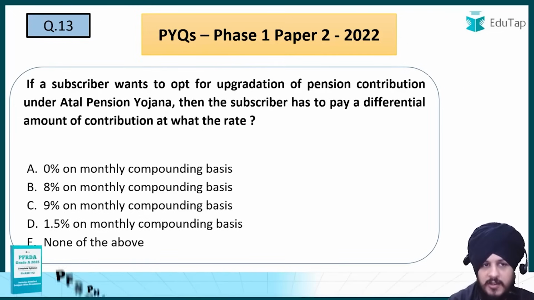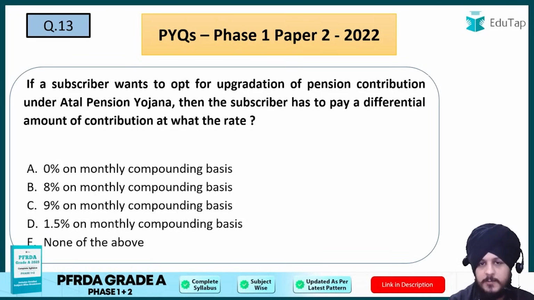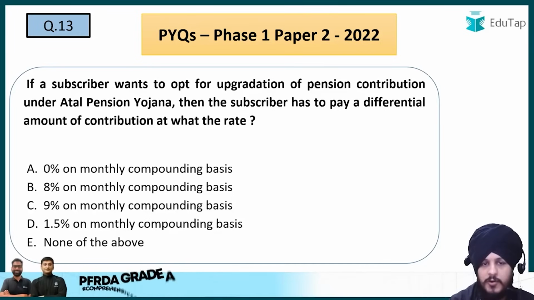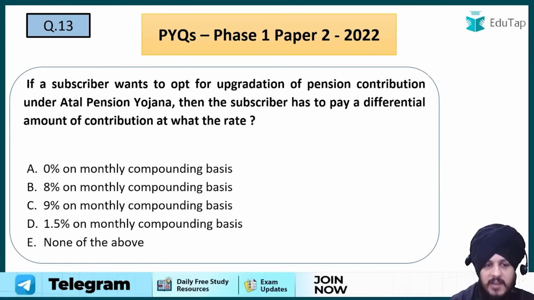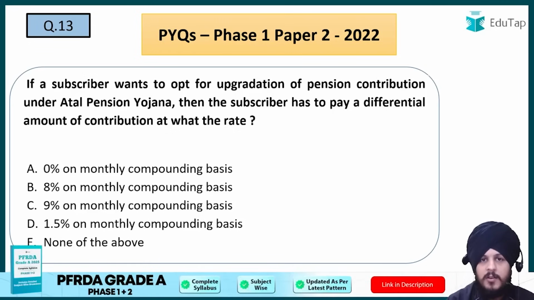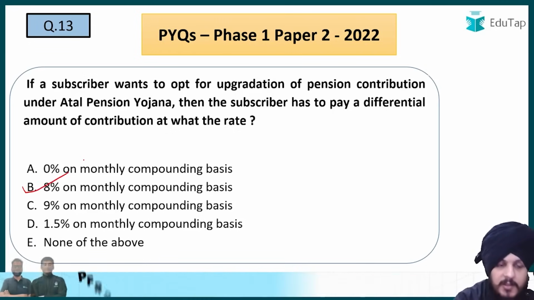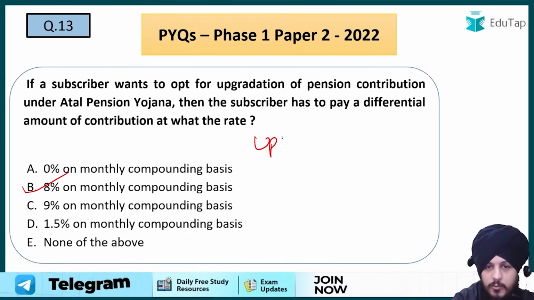Now question number 13, if a subscriber wants to opt for upgradation of pension contribution under Atal Pension Yojana, then the subscriber has to pay a differential amount of contribution at what rate? Option A 0% on monthly compounding basis, option B 8%, C 9%, option D 1.5%, option E none of the above. Now with respect to this question, the correct answer is going to be the B option, which is 8% on monthly compounding basis. Basically, when we talk about upgradation, fine, there can be two scenarios.